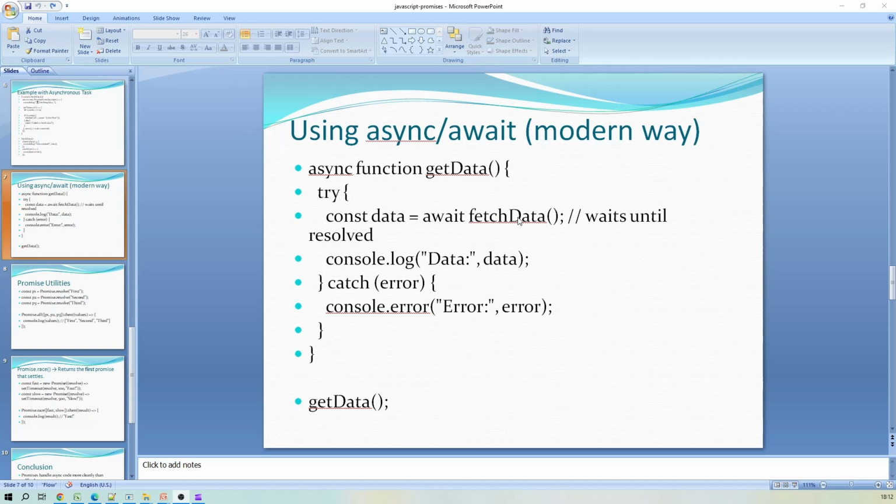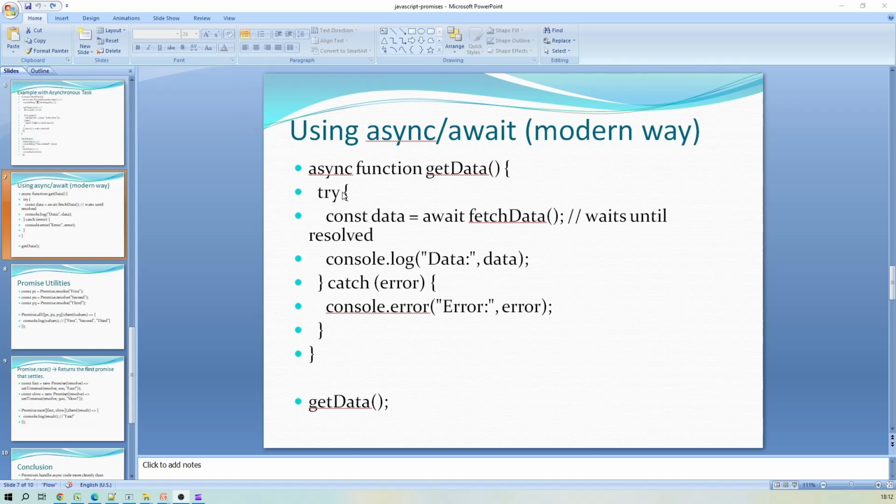So the subsequent line, the console.log, will only be executed if this fetchData completes successfully. And the next block, the catch block, is the block where we can expect some failure. As we saw earlier in the promise, there are two sections. If an operation is successful, then a particular block will be executed, and in case of any failure, the corresponding block will be executed.